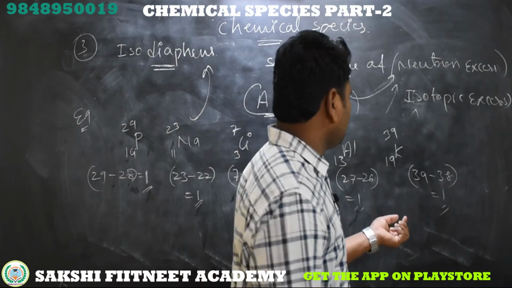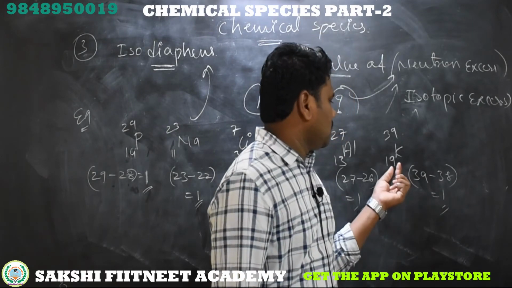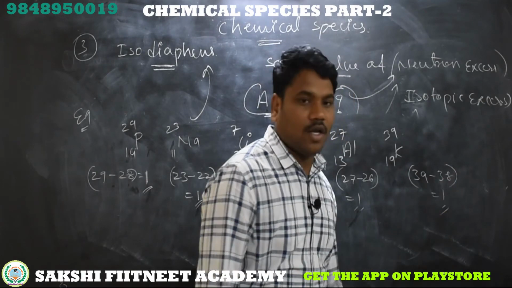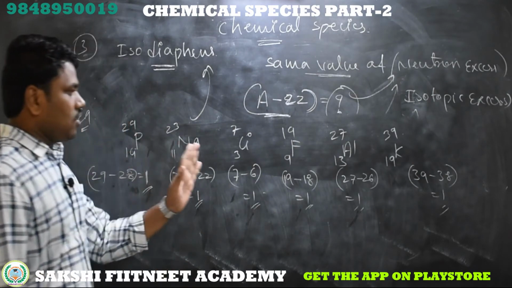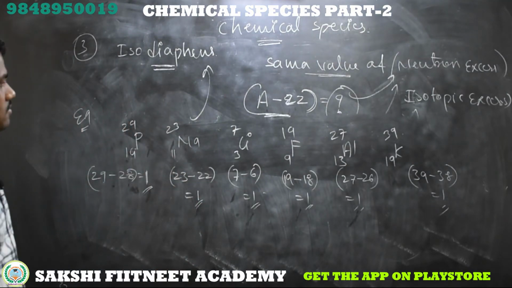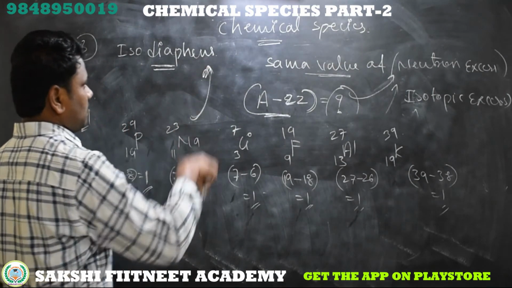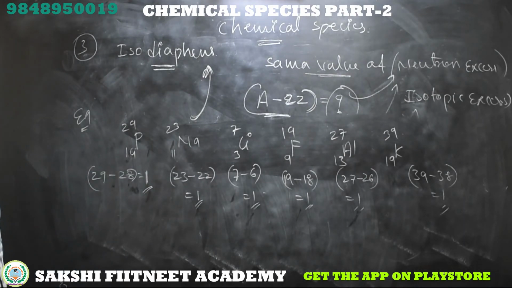Potassium, 39 minus 2 into 19, that is 38, 1 excess neutron. So these are all the elements which are isodiaphers. Example for isodiaphers.